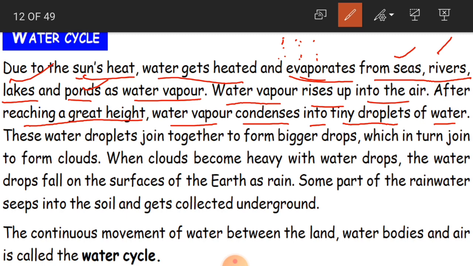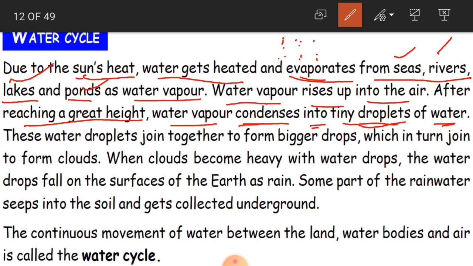It gets cooled because of the air. Okay, children, because of the cool air above in the sky. Okay, and that is known as condensation. And this water vapor condenses into tiny droplets of water. It is going to condense into tiny, very small droplets of water, as we have seen on the outer surface of the glass in our picture.